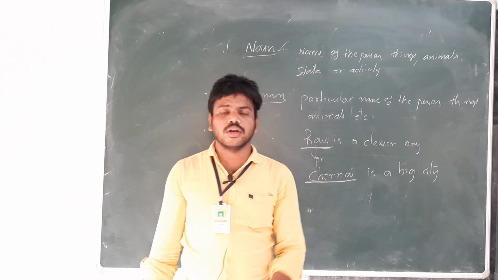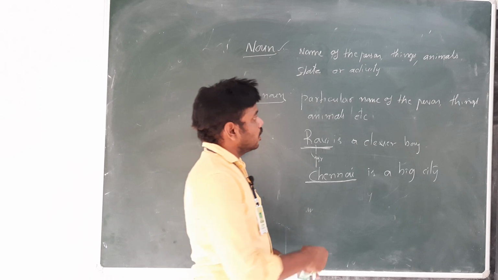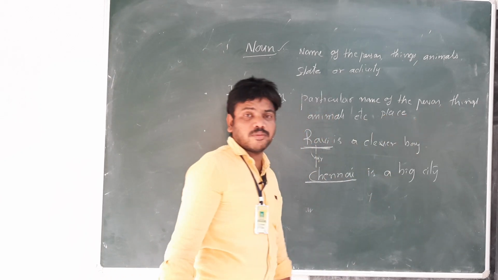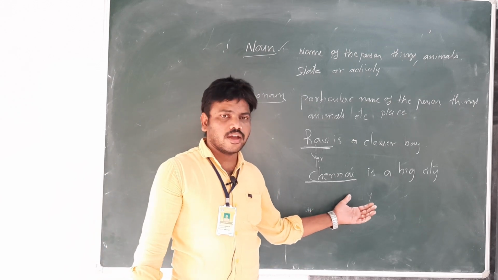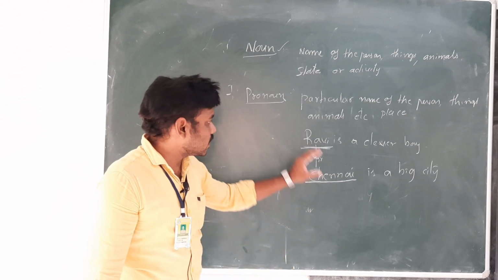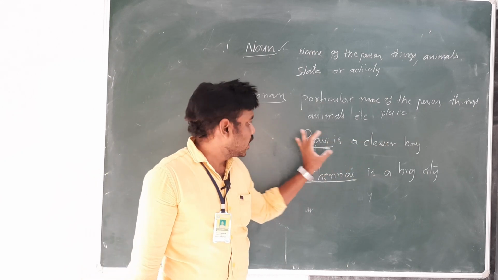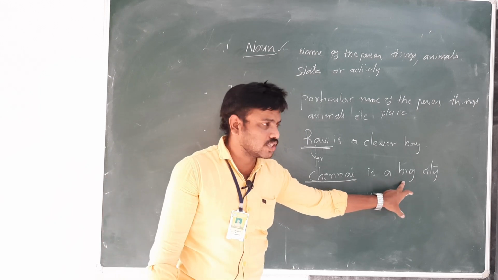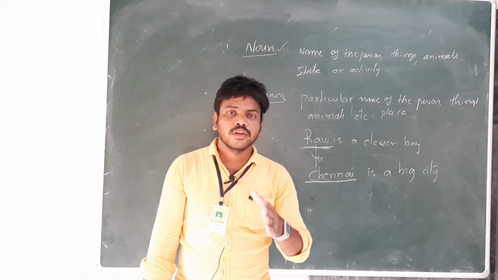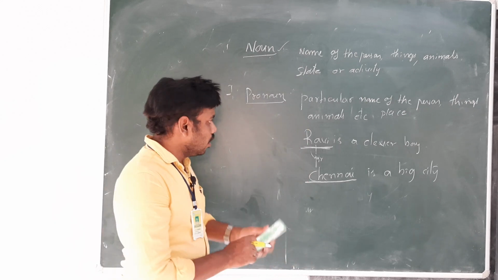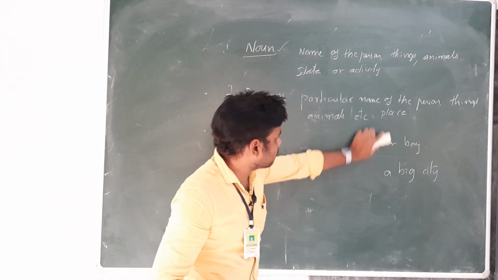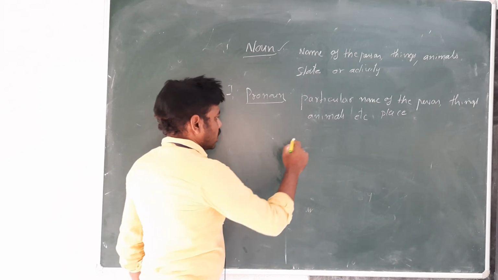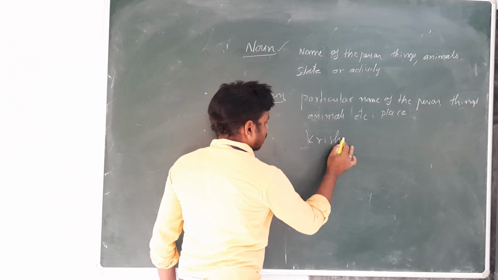Why is it called a proper noun? It is the particular name of a place. So Chennai is called a proper noun. First sentence, Ravi is a clever boy: Ravi is called a proper noun. Second sentence, Chennai is a big city: Chennai is called a proper noun. Okay, next, Krishna river.